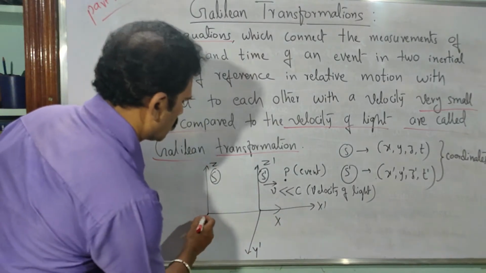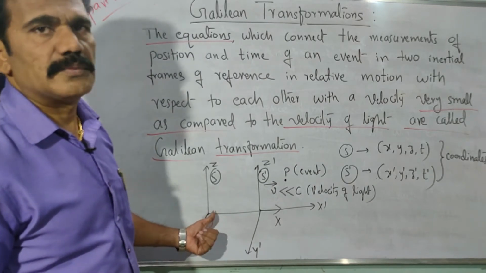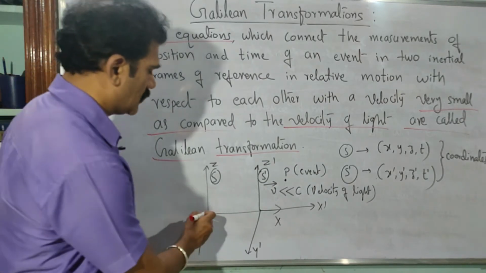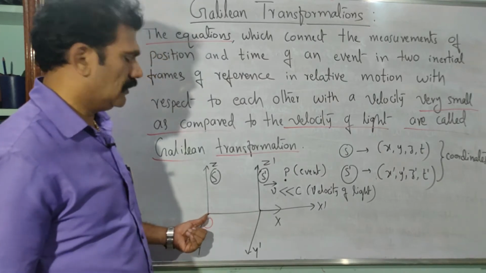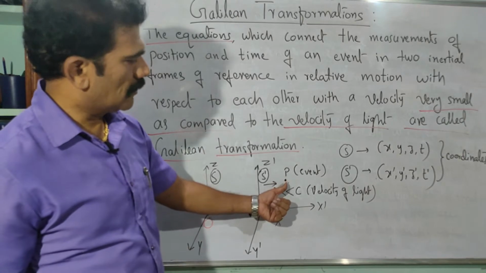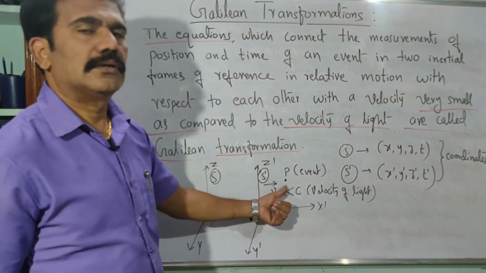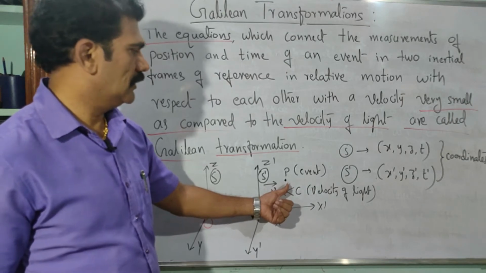So O is the observer for that, right? Origin acts as observer. So you have to imagine that the observer is standing at the origin and taking the measurement of the given event here. So where is that event? At the point P.